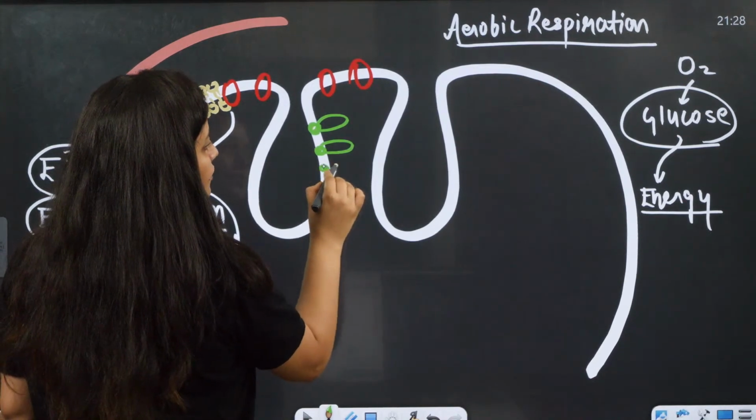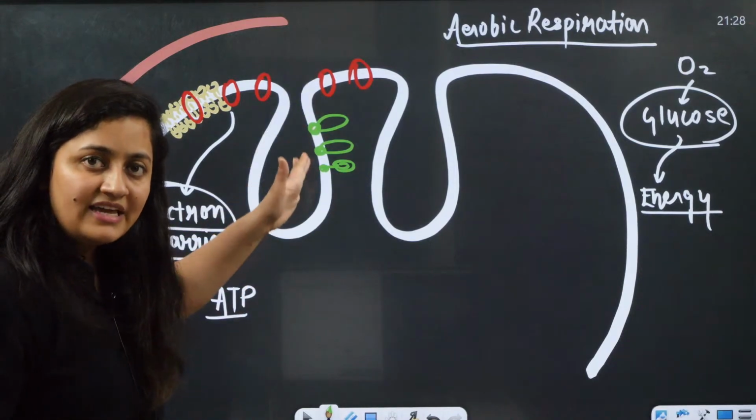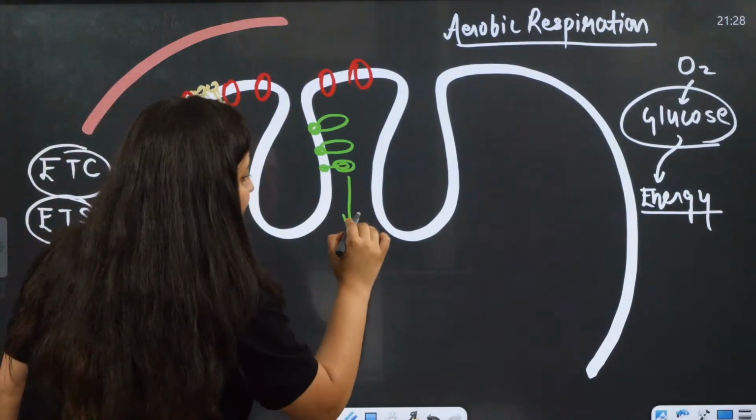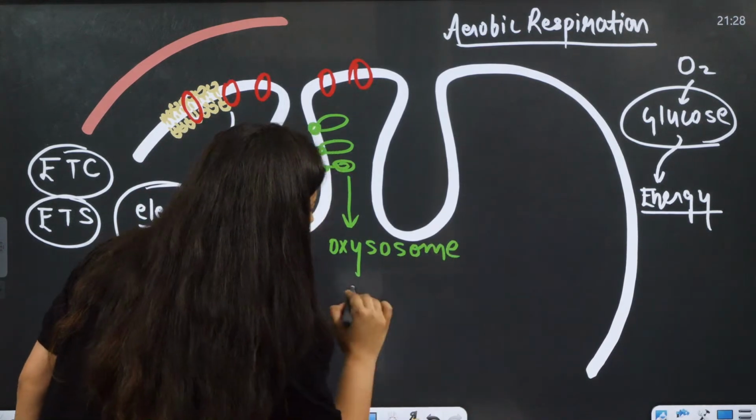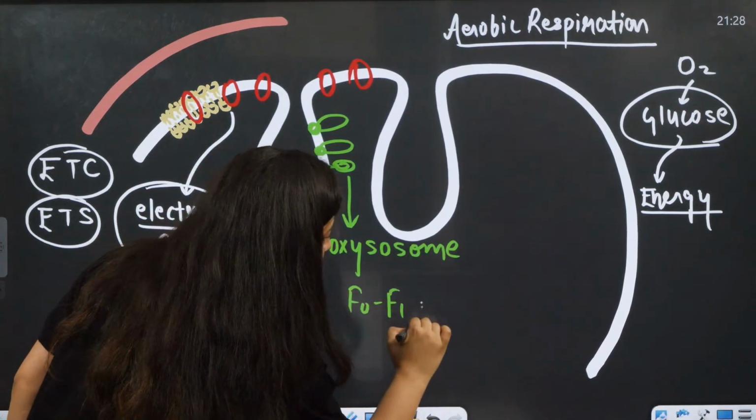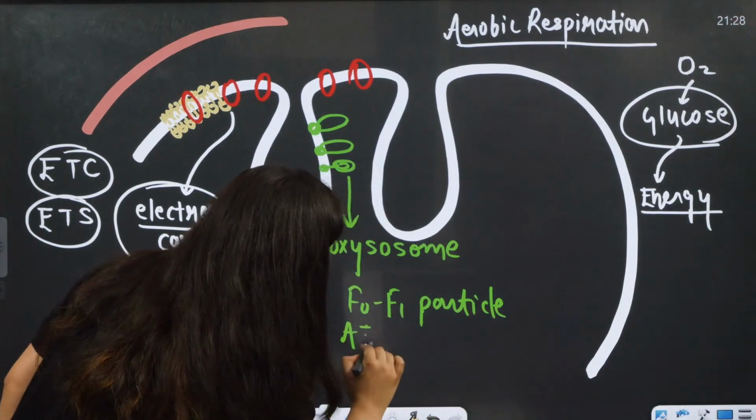As I said, some lollipop-like structures are present in these inner enfoldings, and we call them oxysomes, or F0 F1 particles, or ATP synthase.